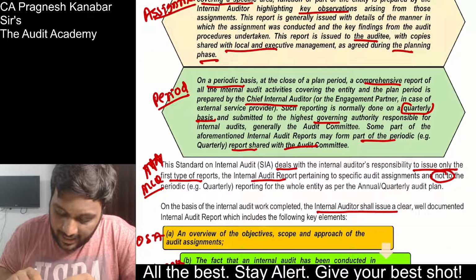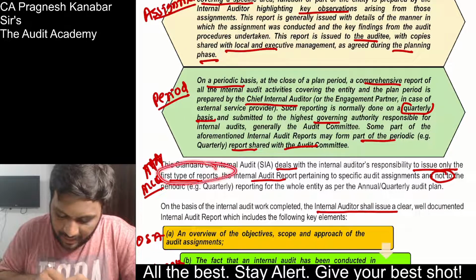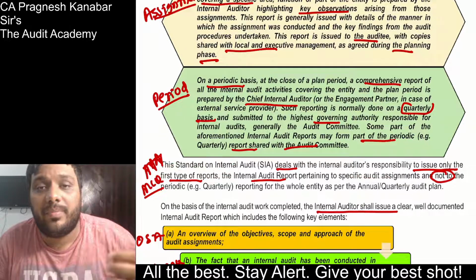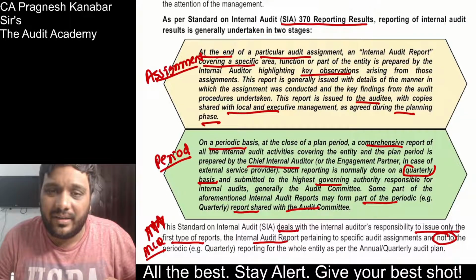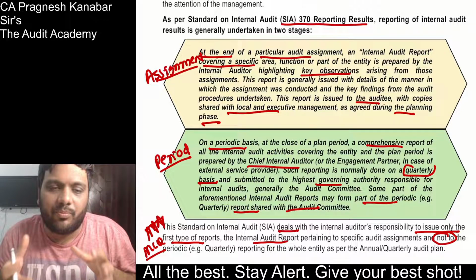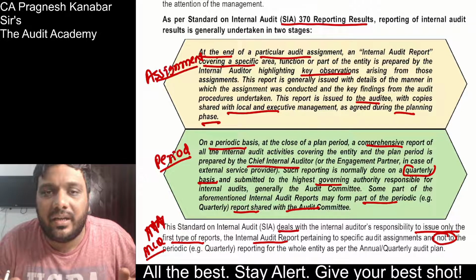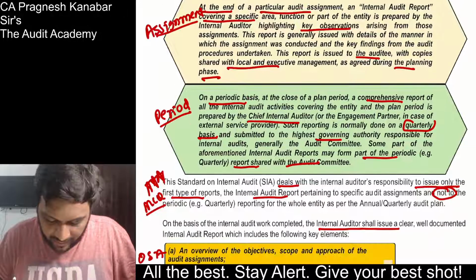Now SIA 370 talks only about assignment based report. It does not talk about period based report. And anyway, these standards are recommendatory in nature, because in practical life the report format is decided in consultation with management, board of directors, audit committee, and so on.